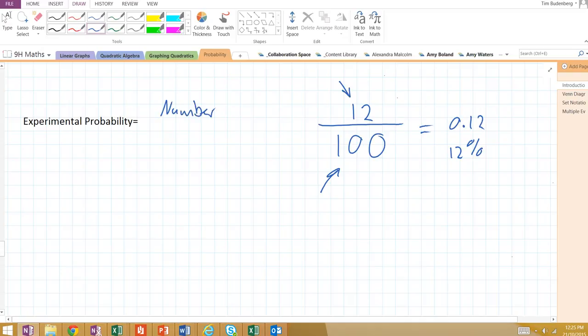And the definition is number of successful trials over total number of trials.